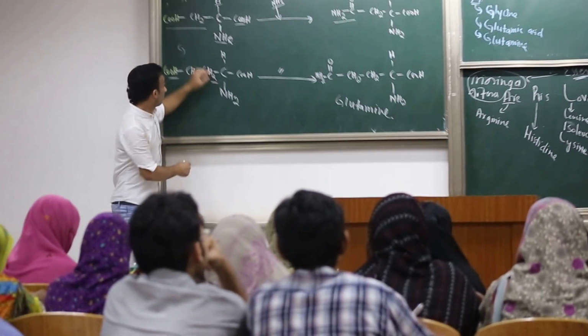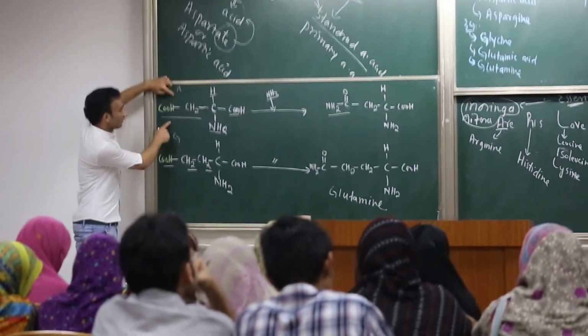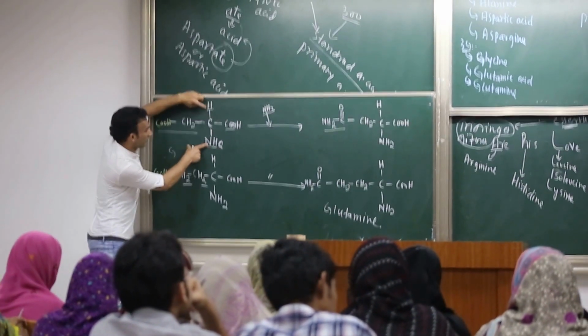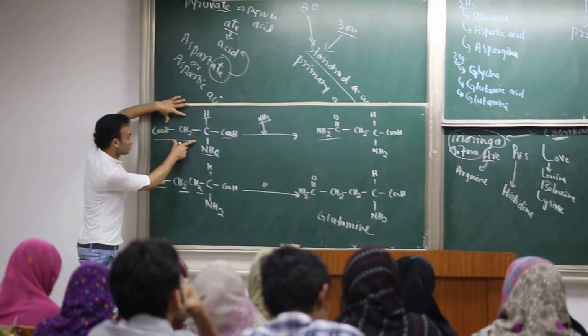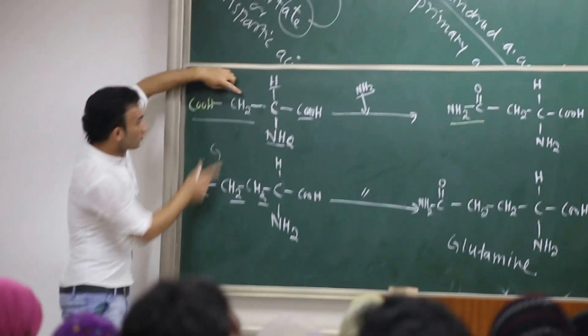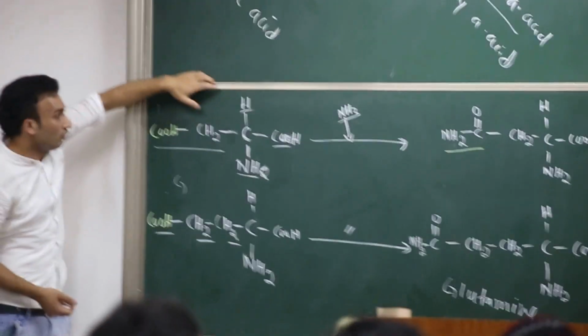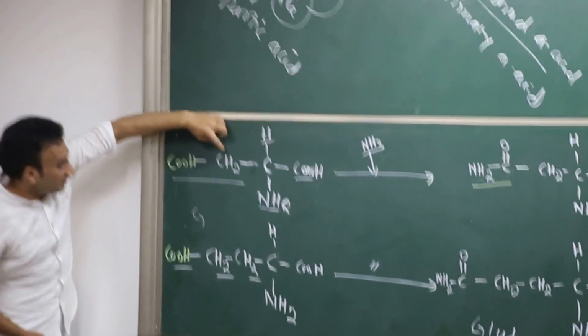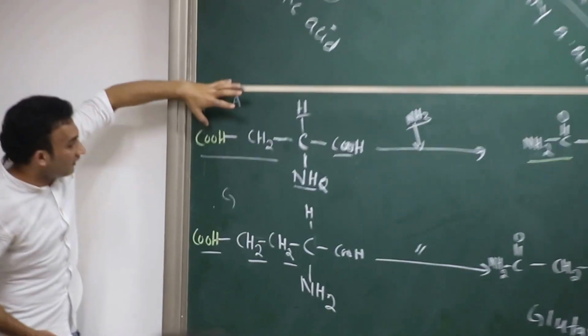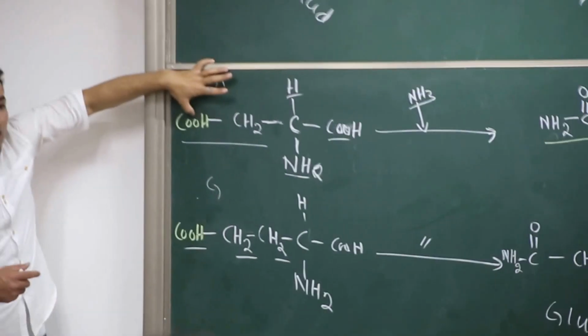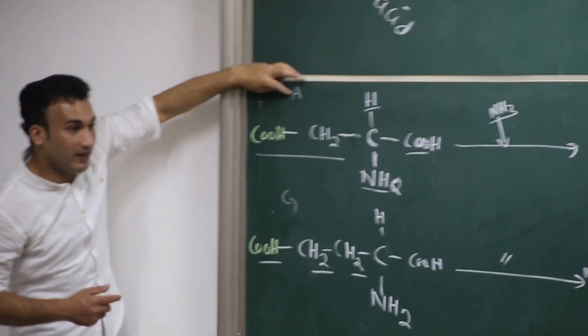Now here, this was aspartic acid. This group and this group and this group are the same in all amino acids. Only this is called the R group, which is different. So if someone asks you to draw the structure of aspartic acid, in the R group just put CH2 and then directly put a COOH group, the carboxyl group. This will become aspartic acid.